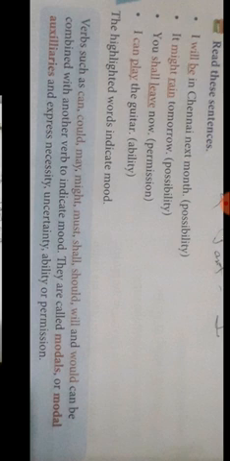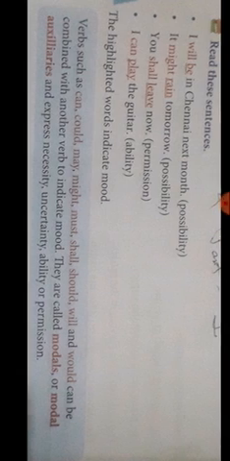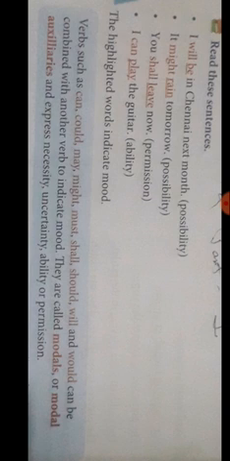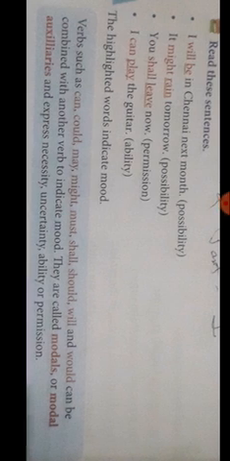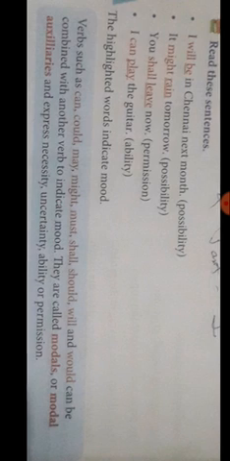Verbs such as can, could, might, must, shall, should, will and would can be combined with another verb to indicate mood. So they are called modals or modal auxiliaries, and they express necessity, what you need, uncertainty, ability or permission. So here are the examples.